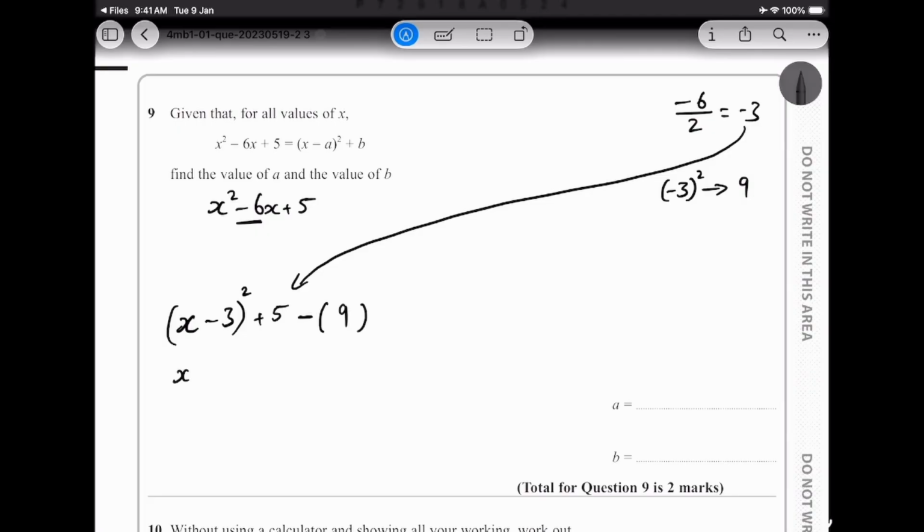Now what do I get? I get x minus 3 squared plus 5 minus 9, so x minus 3 squared minus 4, and that is my final answer. My a value is 3, and my b value is, what is my b value? The b value is negative 4. In the marking scheme they show that a is equal to 3, and if you look closely, they are giving you full marks for b1, which is another mark, for a is equal to 3 on the answer line. If the answer line is blank then there is no award, but a is equal to 3 is also accepted.